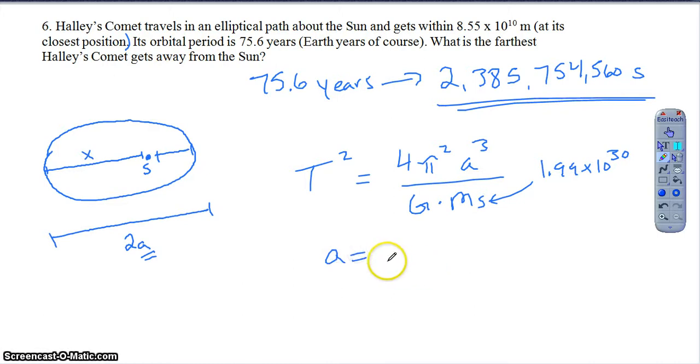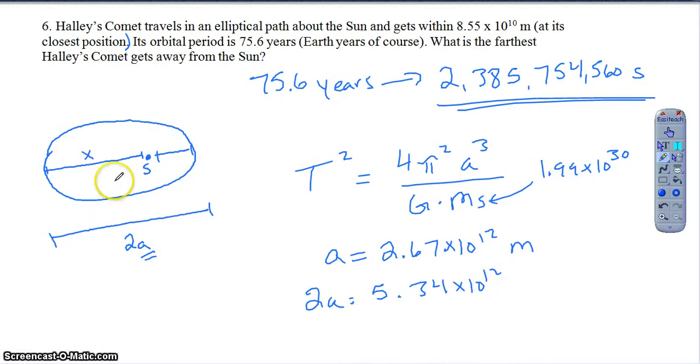When I plug in and I solve, I get that a ends up being 2.67 times 10 to the 12th meters. So then 2a would obviously just be twice that, so 5.25-ish, or excuse me, 5.34 times 10 to the 12th. I was reading my answer. And then to find the furthest distance, I just take that minus the 8.55. So my actual answer ends up being 5.25 times 10 to the 12th meters.